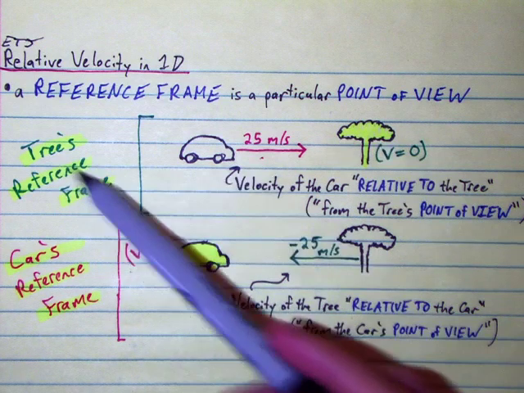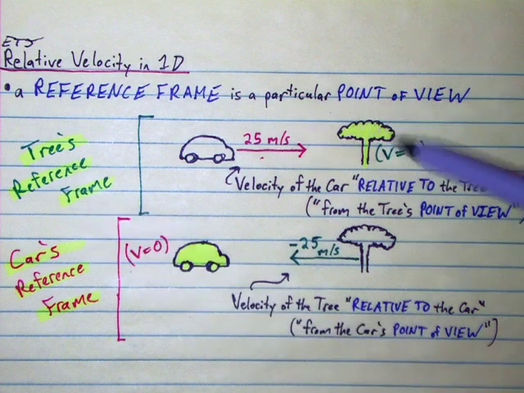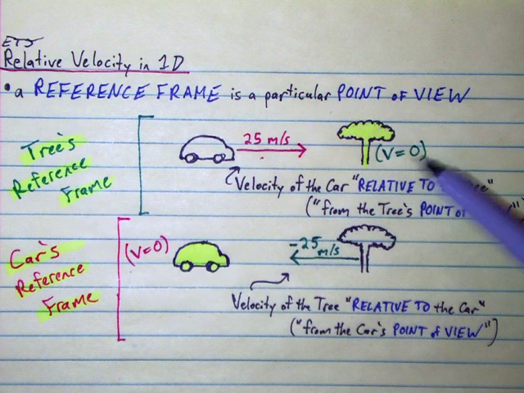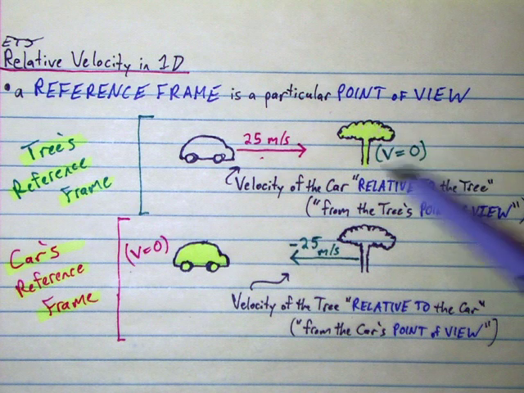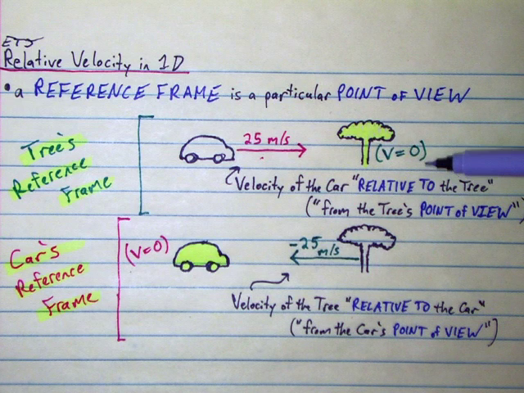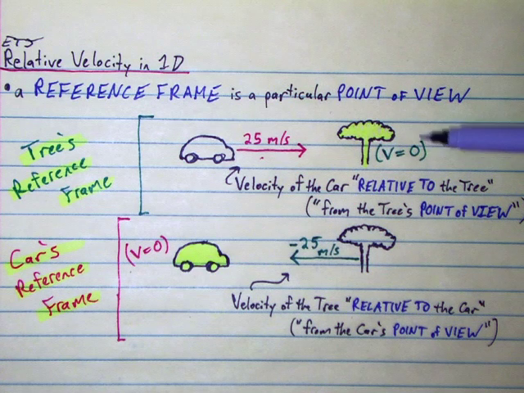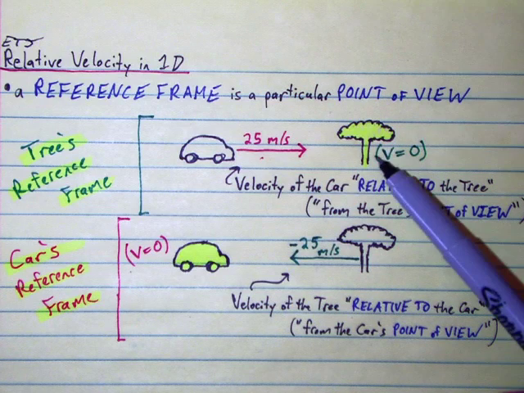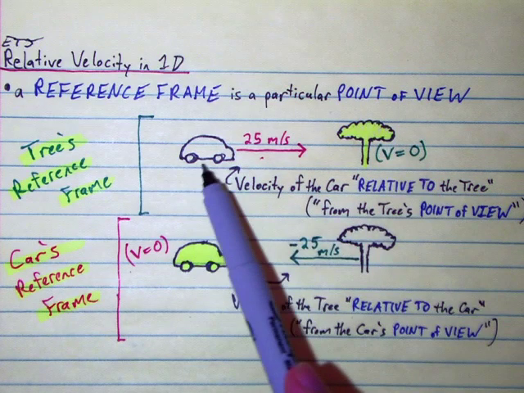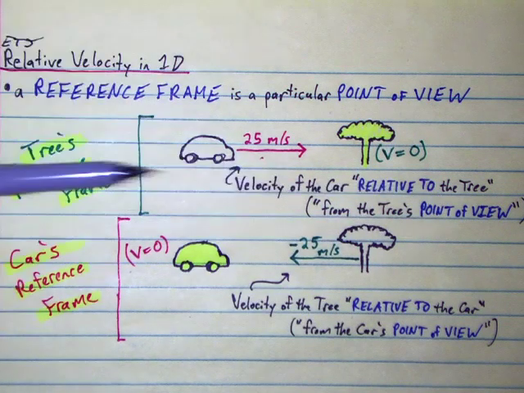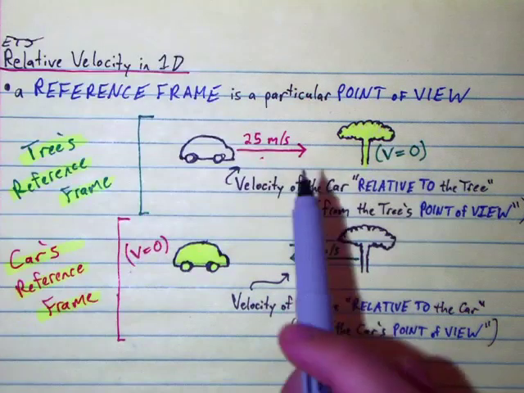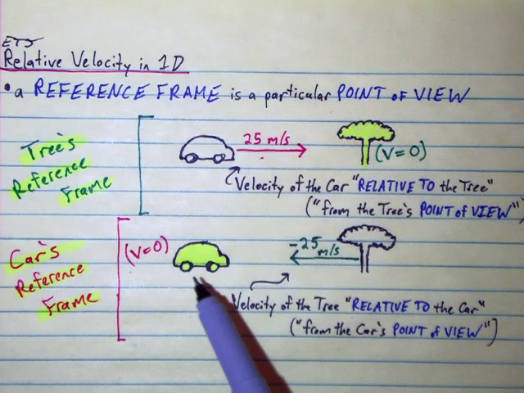So in the tree's reference frame, well, the tree thinks that itself is not moving. From the tree's point of view, its own velocity is zero. That's always true. In your own reference frame, from your point of view, you are not moving. It's everything else that's moving around you. So from the tree's point of view, it sees the car moving to the right in the positive direction, let's say, at a speed of 25 meters per second.